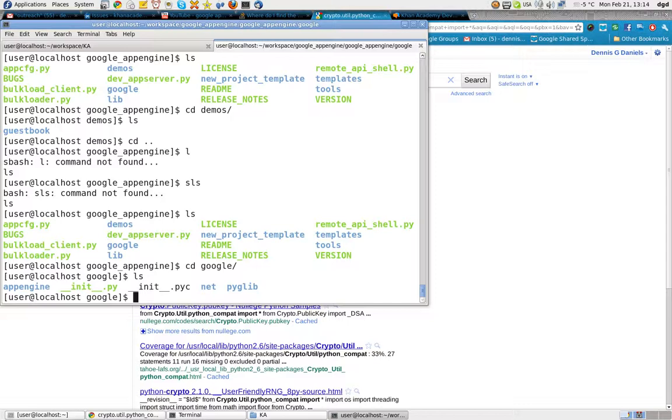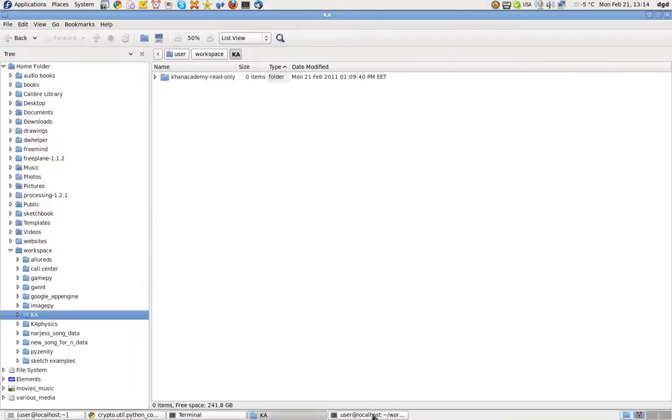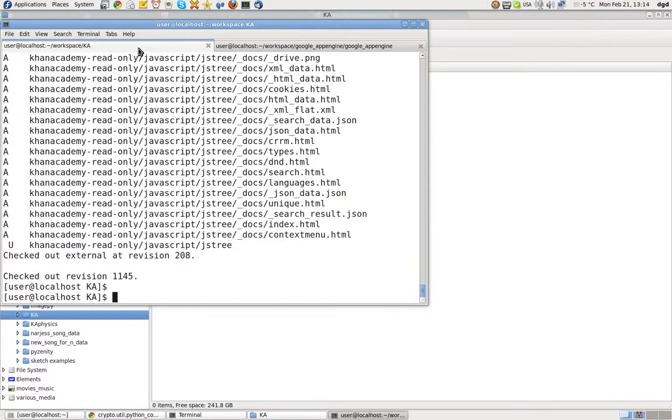Well, the Hello World demonstration app is gone. I'm a little mystified because I did use it yesterday. Okay, well, let's see if Khan Academy is done.